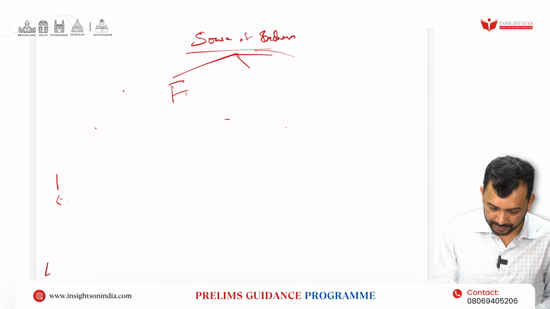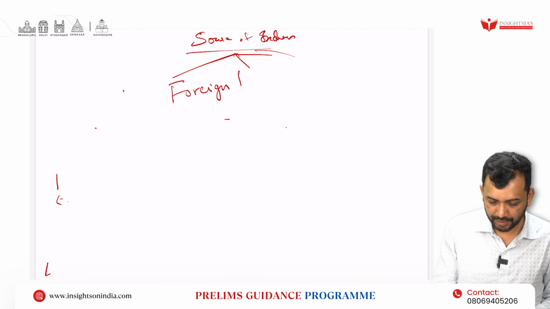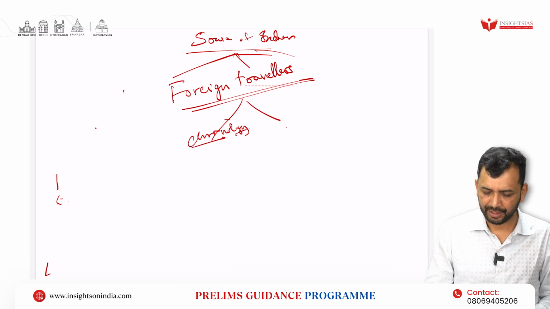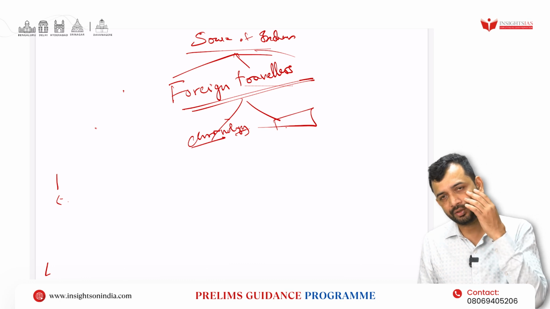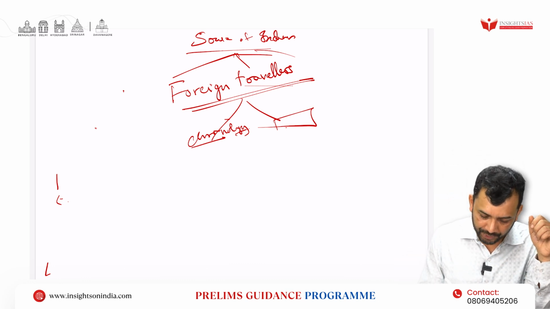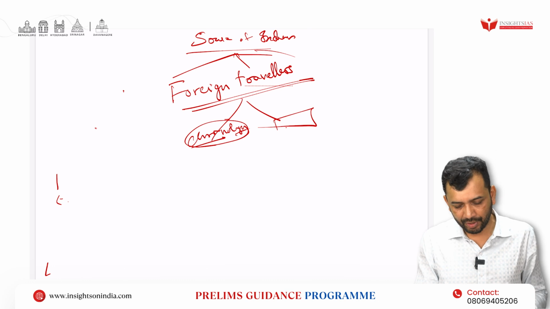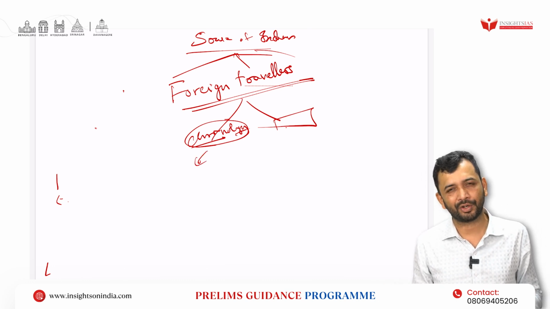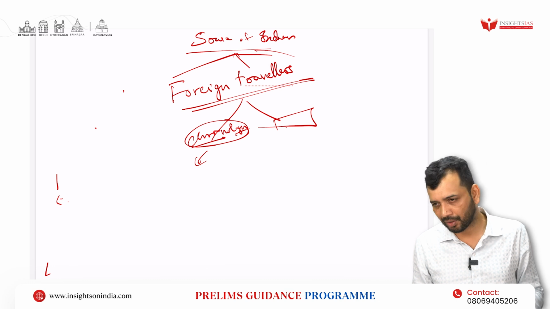Next, we will understand foreign travelers. Now, this you can study from two perspectives, either chronologically or by which country or region these travelers have come from. From that way, there are two ways you can study, right? So whenever you are studying, try to have the broader names that are important to know with respect to the contribution. Minute names are not really needed.